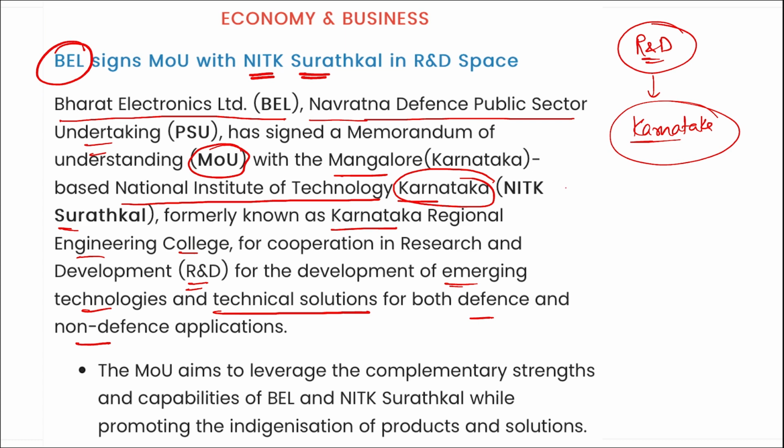So which will be the state where this BEL has signed this MOU for research and development? So you will think, yes, sir has told that it was Karnataka that is topping the state in terms of research and development, so it might be Karnataka, and you are absolutely right. And there only you need to remember the name of the institute. It is your National Institute of Technology Karnataka, Surathkal. Alright, that was formerly known as Karnataka Regional Engineering College. So BEL signed an MOU with NITK in research and development space.